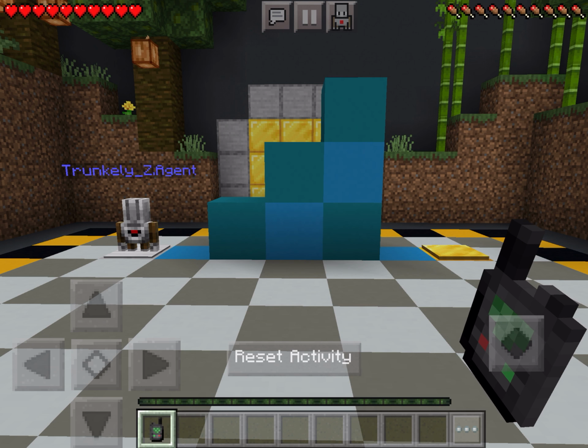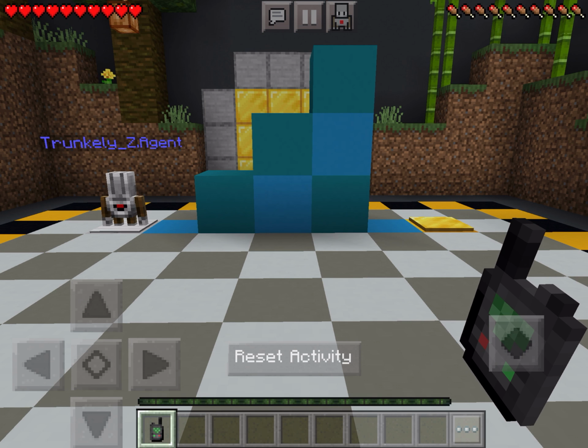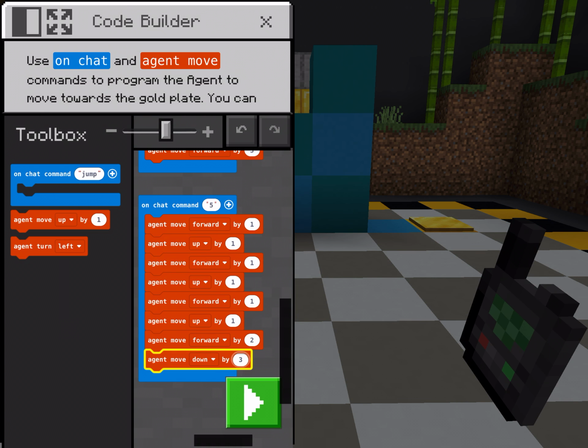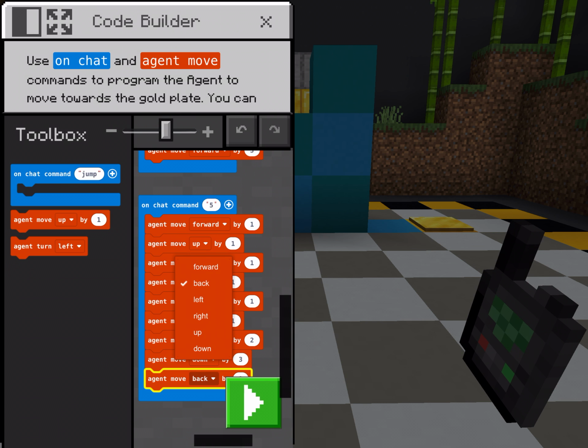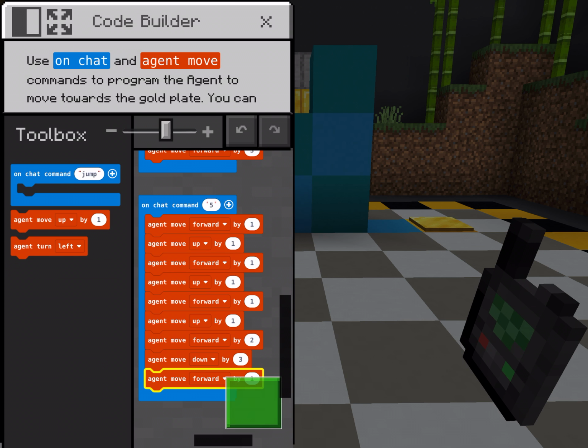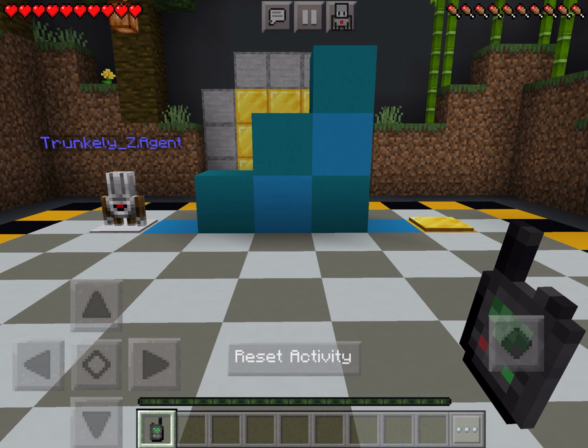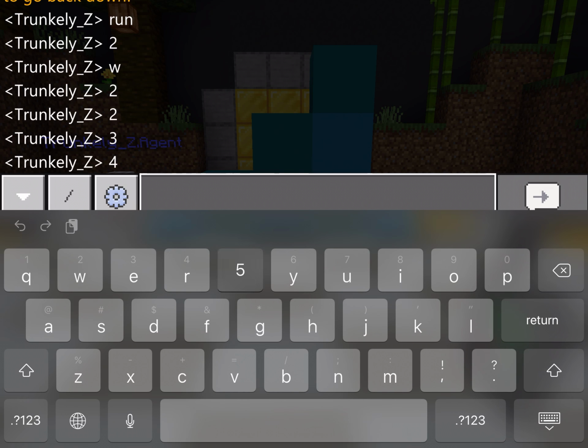So we're here, we go forward by 1, forward by 2, and then down by 1, down by 2, down by 3. Our switch is right there, so we still have to go forward by 1 more. So I'm going to move that, and we're going to go forward by 1. I'm going to press play to compile. The text I used for that one was 5.